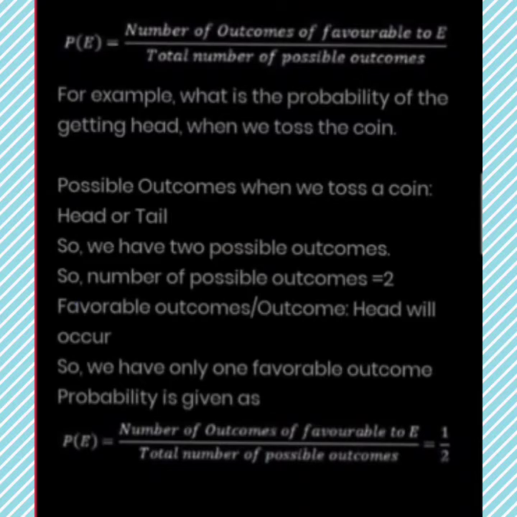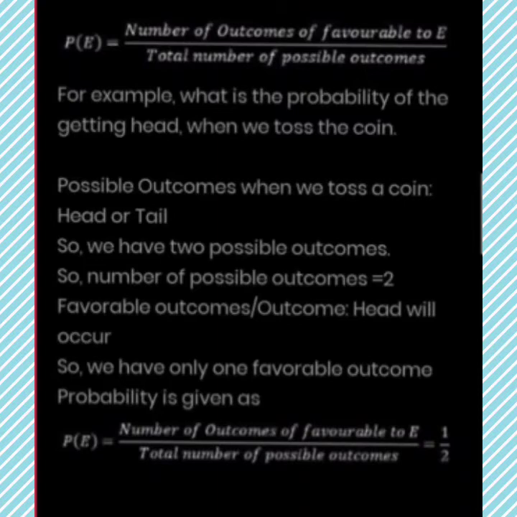You need to keep four things in mind, which you require for solving any question. First, the total outcomes.